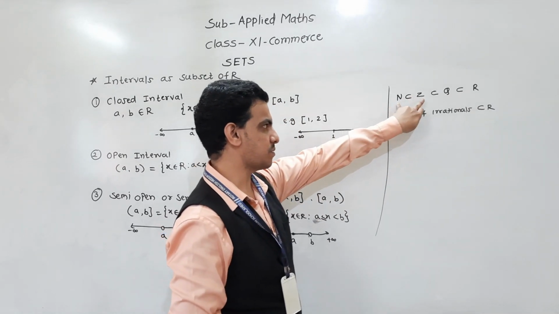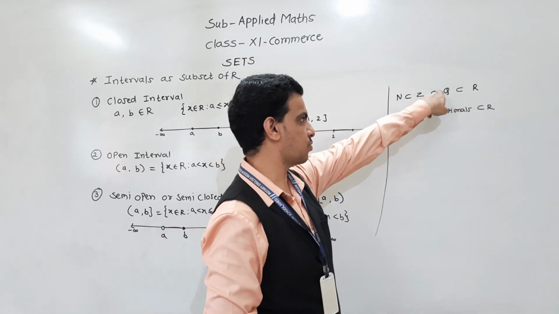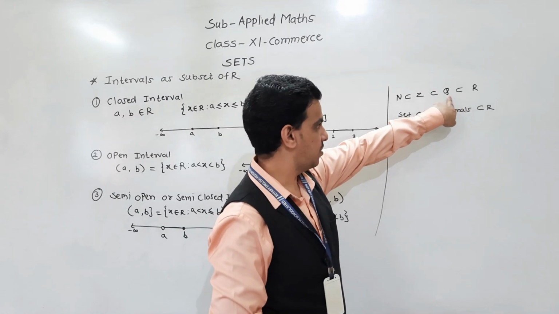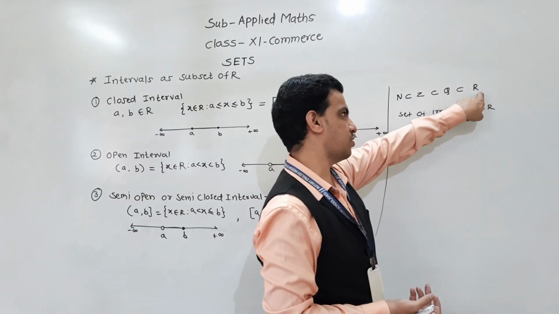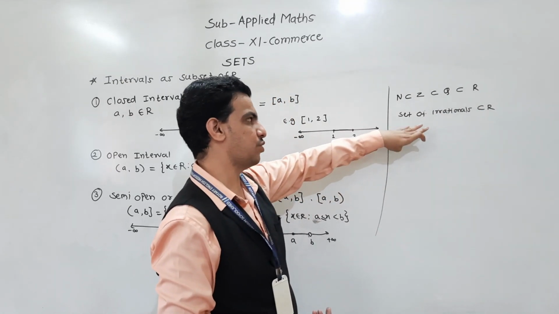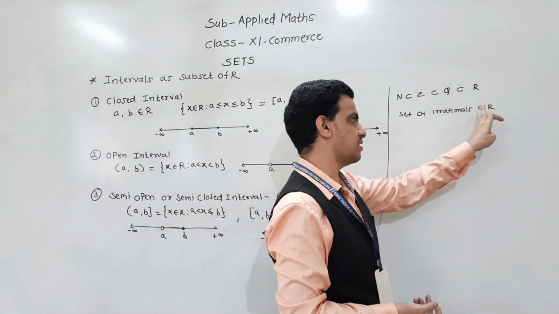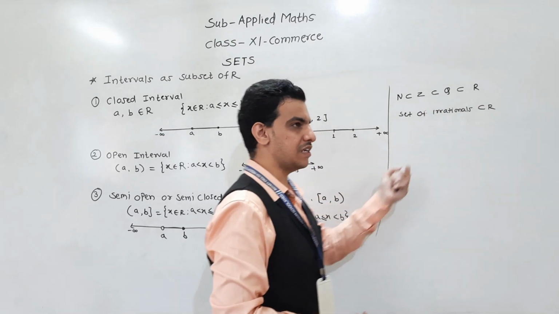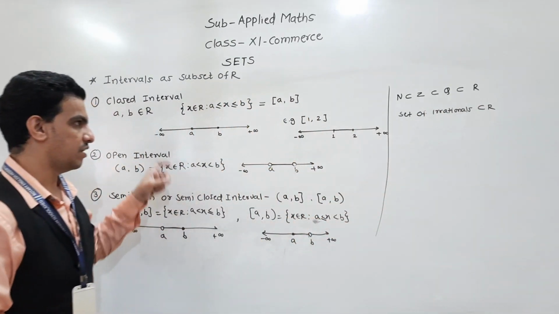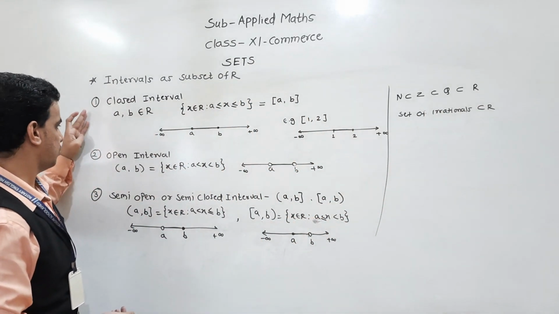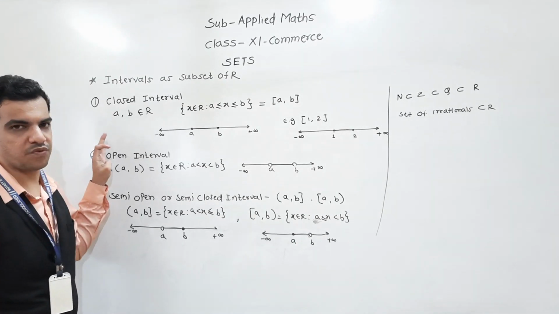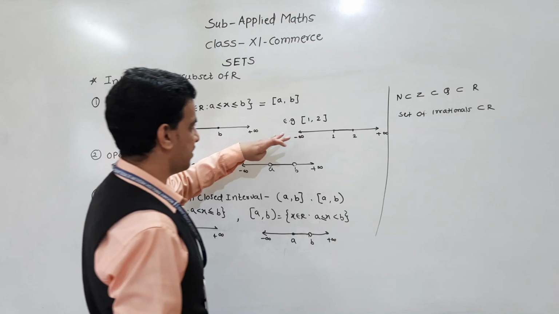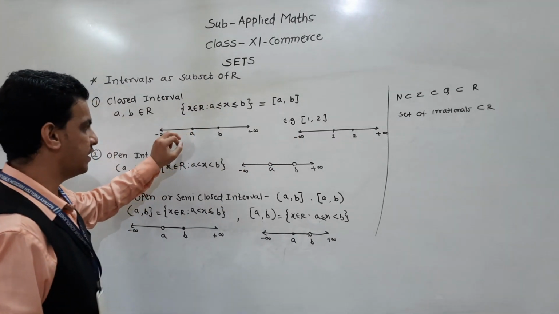Natural numbers are a proper subset of integers, integers are a proper subset of quotient, meaning rational numbers, and rational numbers are a proper subset of real numbers. Similarly, the set of irrational numbers is a proper subset of real numbers. Understand this? After that we will discuss the universal set and power set. Before that, one point remains, that is the length of an interval.